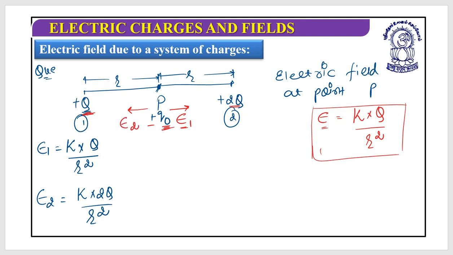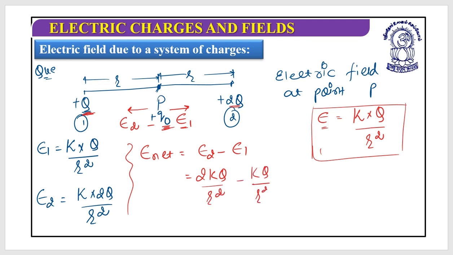As we know, both are having different directions. So what I should write is E net is equal to E2 minus E1. E2 is 2kq by r square. E1 is kq by r square. So what remains is kq by r square. This is the net electric field.